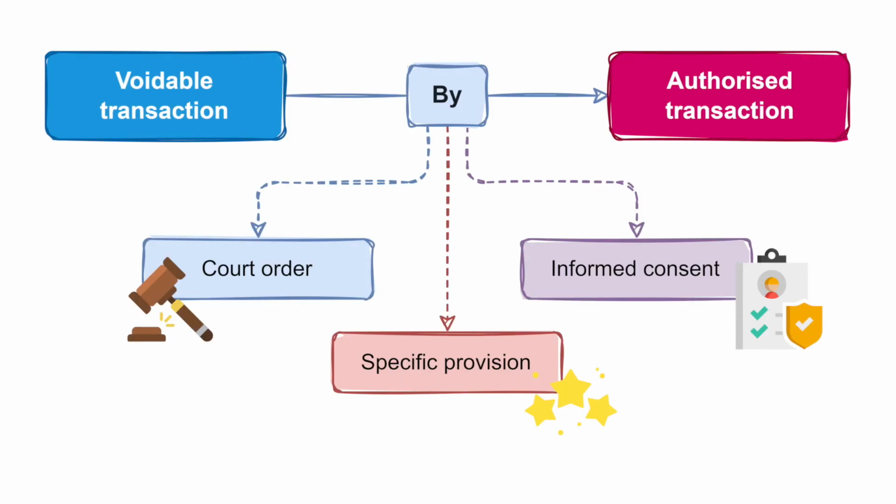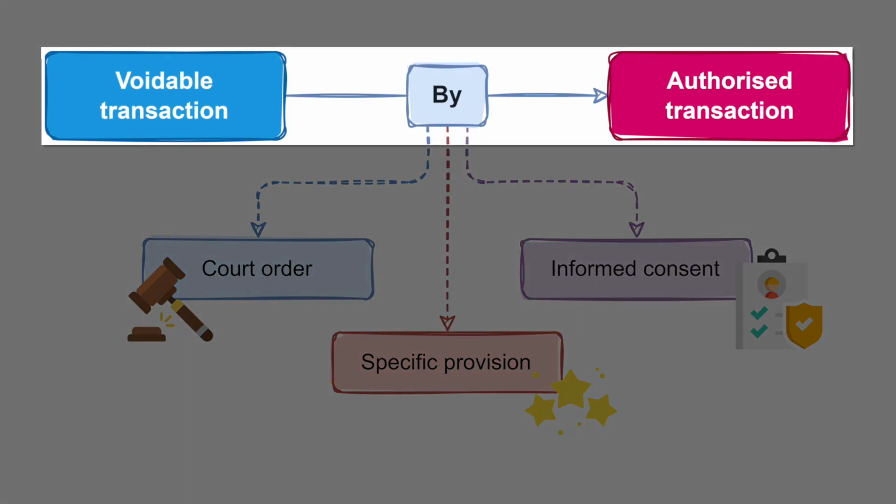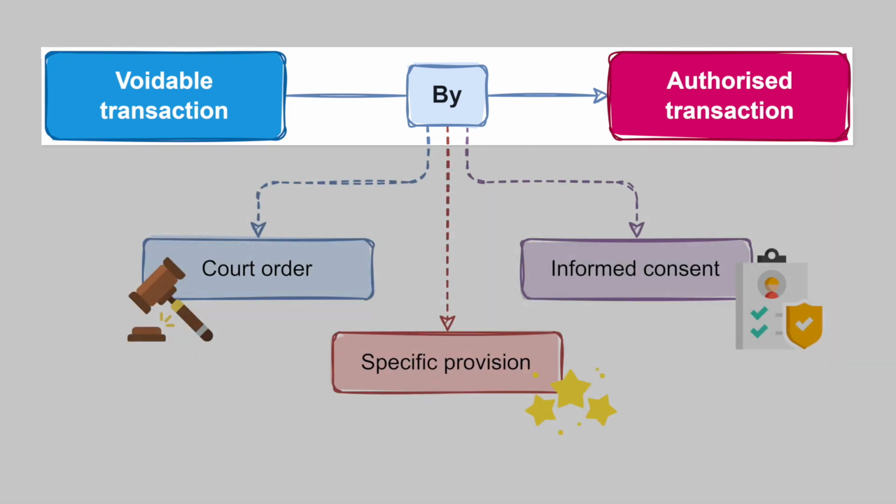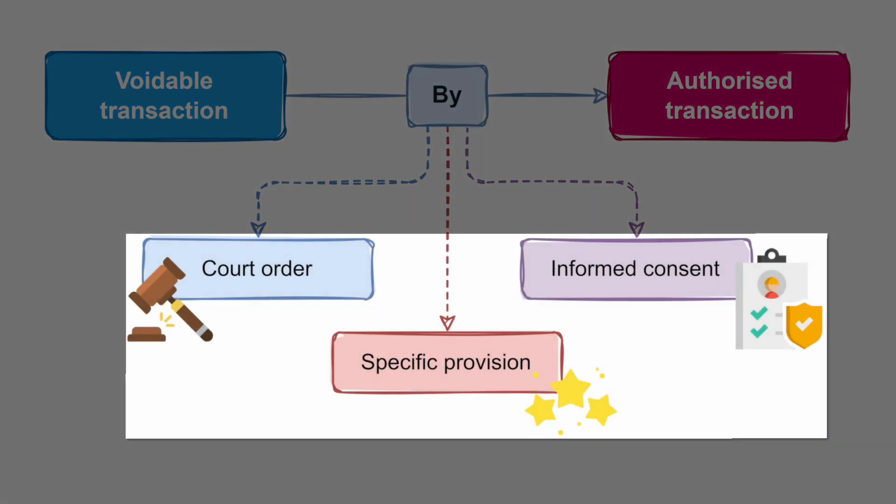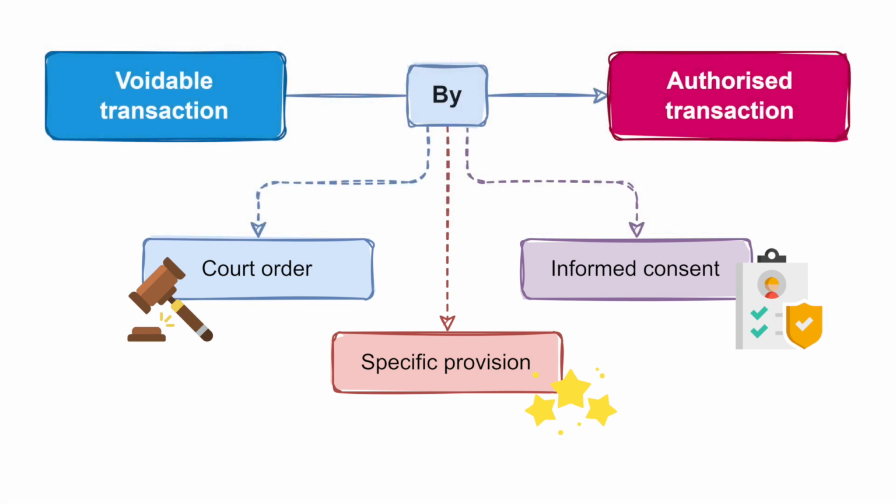A trustee is also not able to retire in order to purchase trust property, as they will still be caught by the rule. The only ways that a trustee can make a voidable transaction into an authorised transaction is by court order, a specific provision in the trust instrument, or with the informed consent of all beneficiaries.